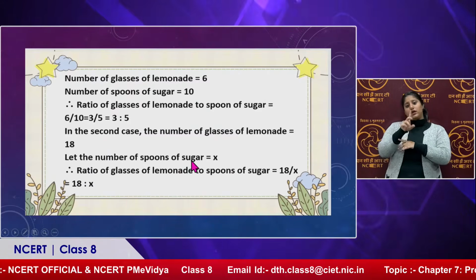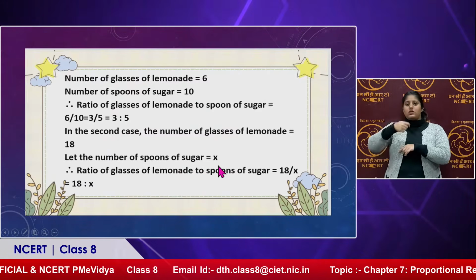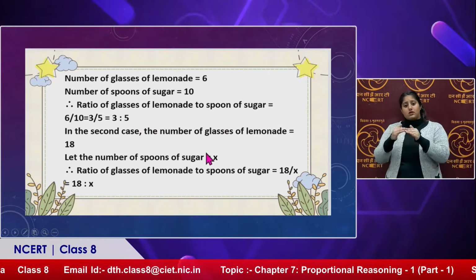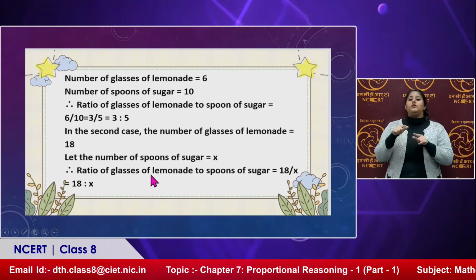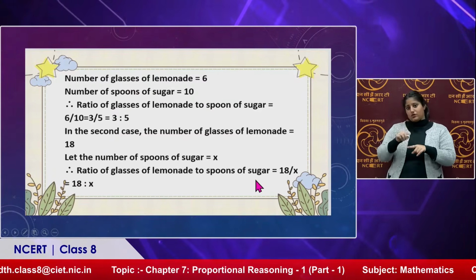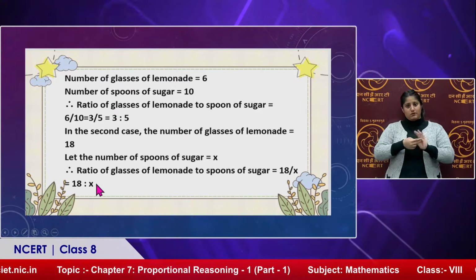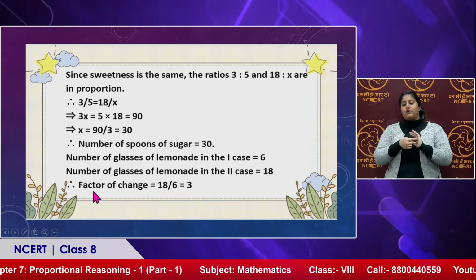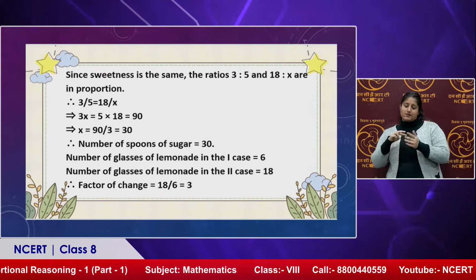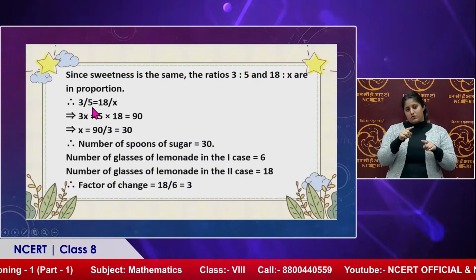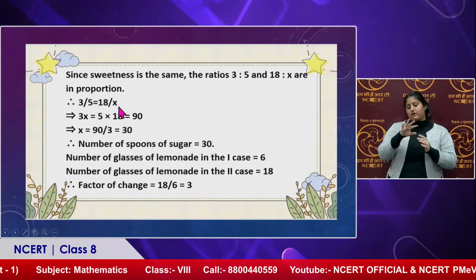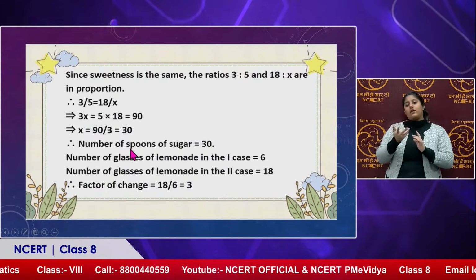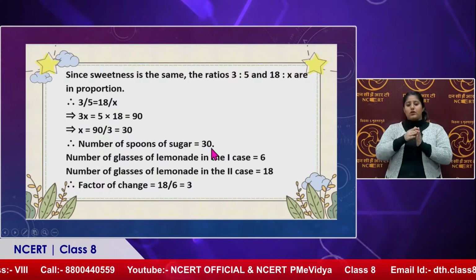But in the second case, the number of glasses of lemonade is 18, but we don't know the number of spoons of sugar. Let it be x. So, the ratio of glasses of lemonade to spoons of sugar must be 18:x. We know this one is 3:5, and this is 18:x. So, what do you mean by that? Both ratios are in proportion. So, 3/5 must be equal to 18/x. That means the value of x is 30. So, number of spoons of sugar is equal to 30.